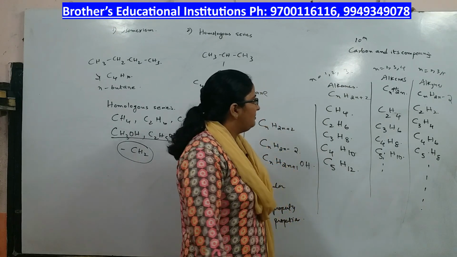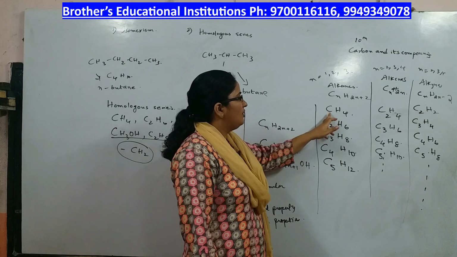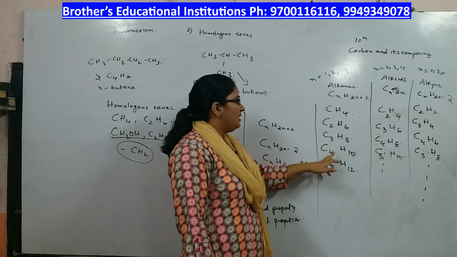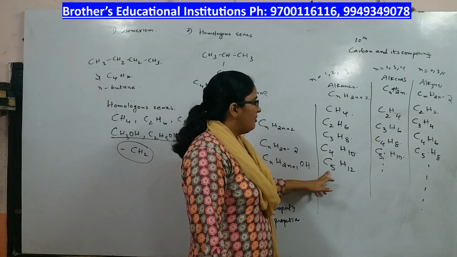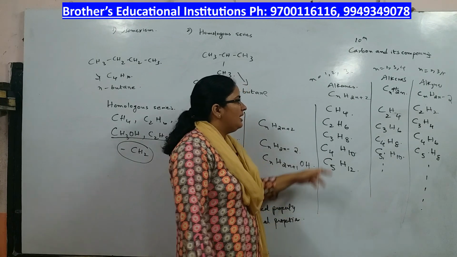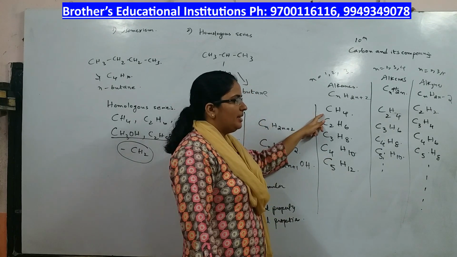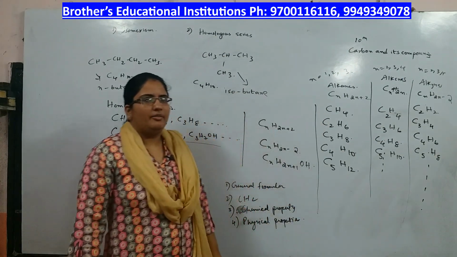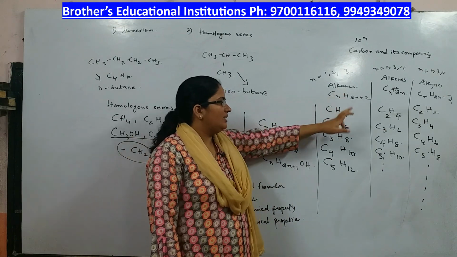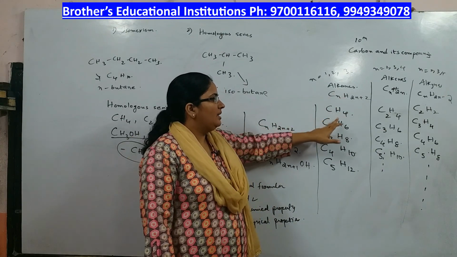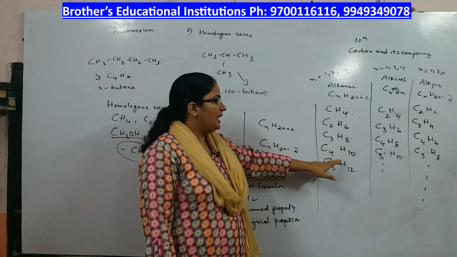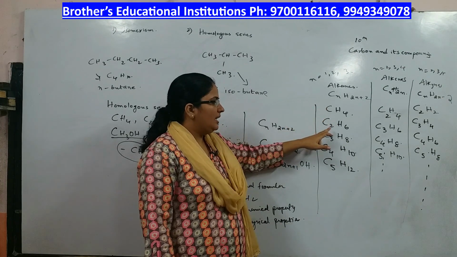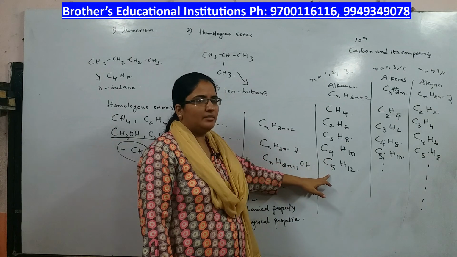If you put 1 here you get CH4, if you put 2 you get C2H6, if you put 3 you get C3H8, if you put 4 you get C4H10, if you put 5 you get C5H12. 1 carbon atom you call meth, 2 eth, 3 prop, 4 but, 5 pent. Because this is alkane, the names are methane, ethane, propane, butane, pentane.